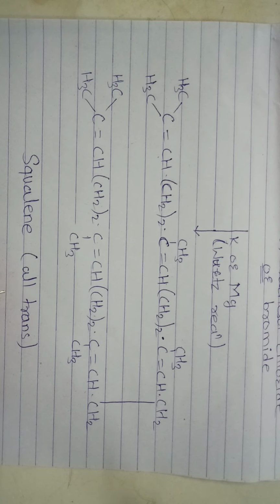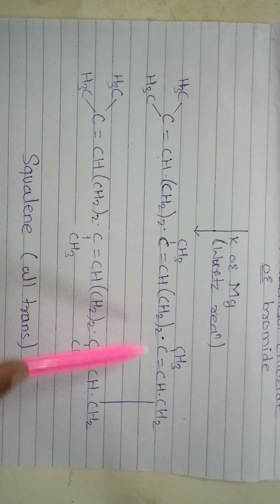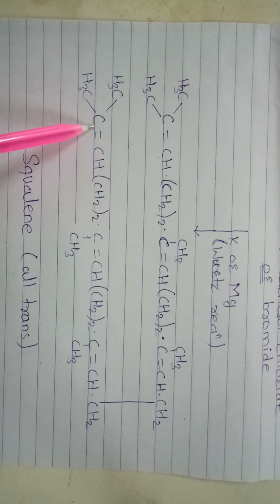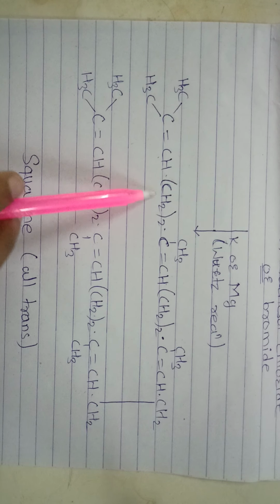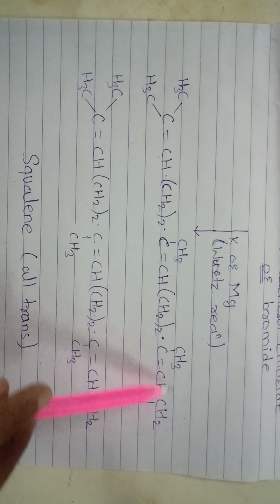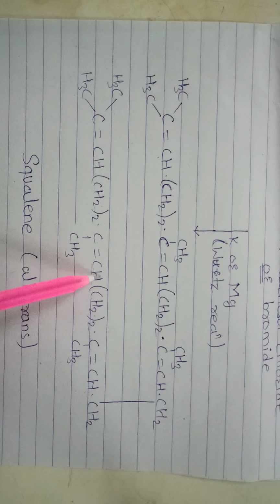The molecule is all trans. This is the molecule of squalene, containing 6 double bonds, 1, 2, 3, 4, 5, 6, and 6 isoprene units, 1, 2, 3, 4, 5 and 6. This is the molecule of squalene.